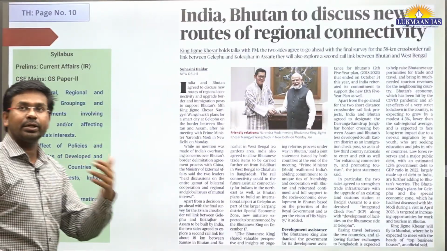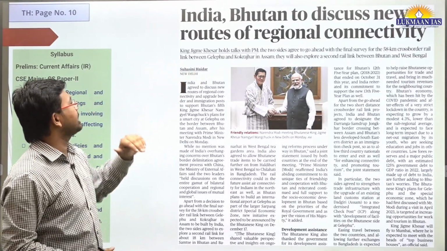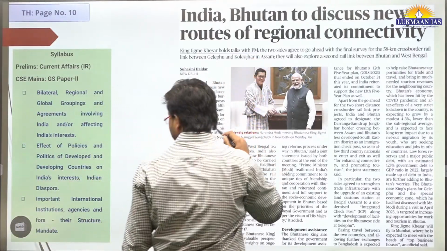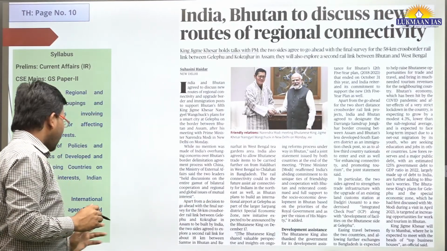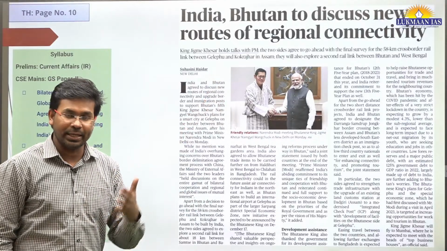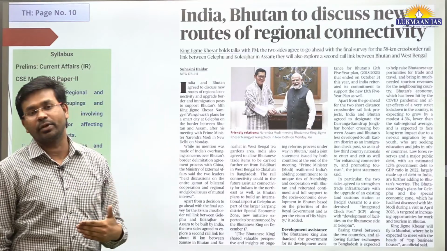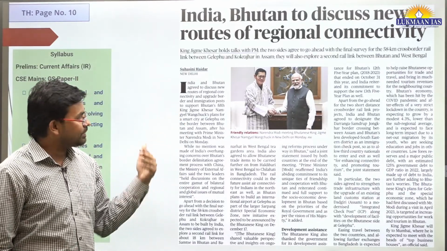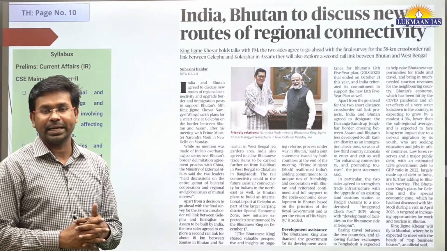Now we have another topic. This topic is equally important. It says India, Bhutan to discuss new routes of regional connectivity. Why is this topic important? Because recently the king of Bhutan, Bhutan being a constitutional monarchy, has visited the state of Assam. He met with the chief minister of Assam, Himanta Biswa Sarma, and he has come to Delhi. Yesterday he met with the prime minister of India and the foreign minister of India, S. Jaishankar.